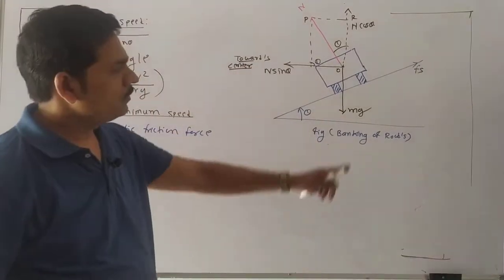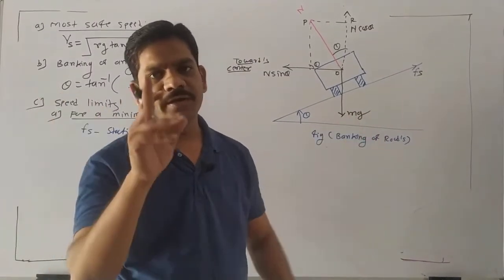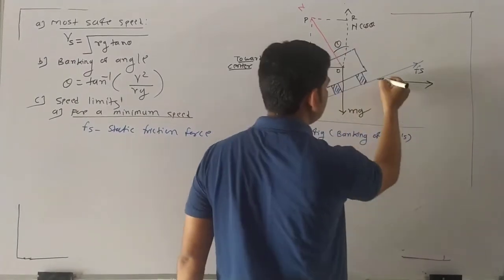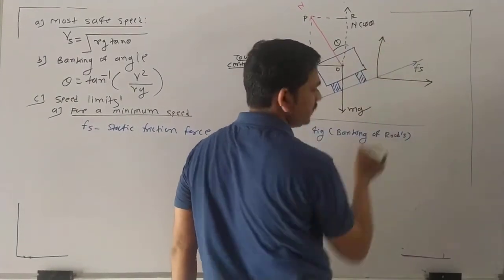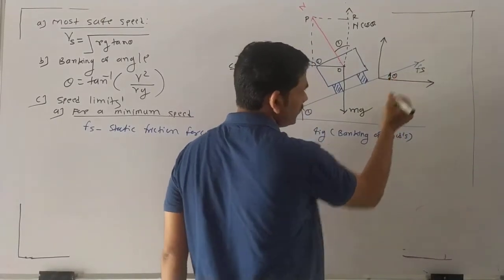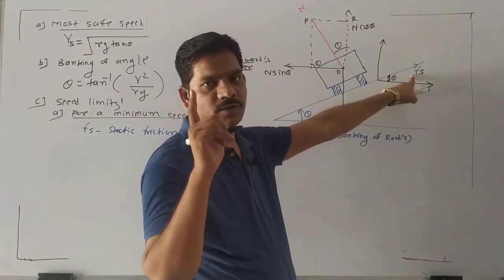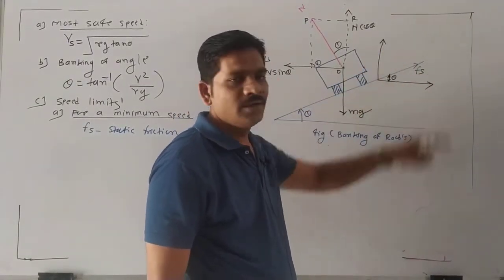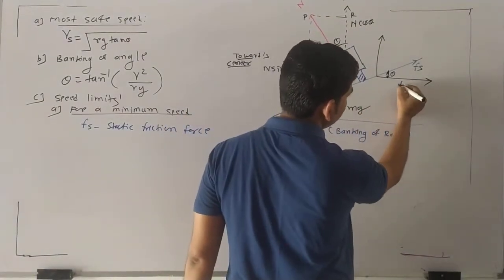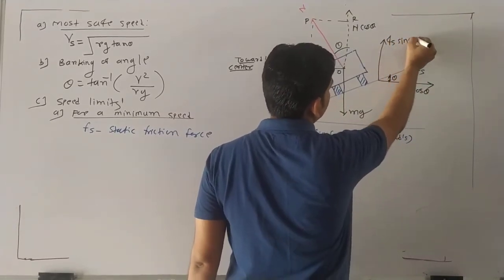Yes. So boys, this friction force is also resolved into two components. These are the two components. One is the horizontal component and this is the vertical component. Yes or no? Yes. The angle theta will be there. Okay. So this friction force is resolved into two components, horizontal and vertical. So what is the horizontal component? You tell me after solving what it is. It is Fs cos theta and the vertical is Fs sin theta.